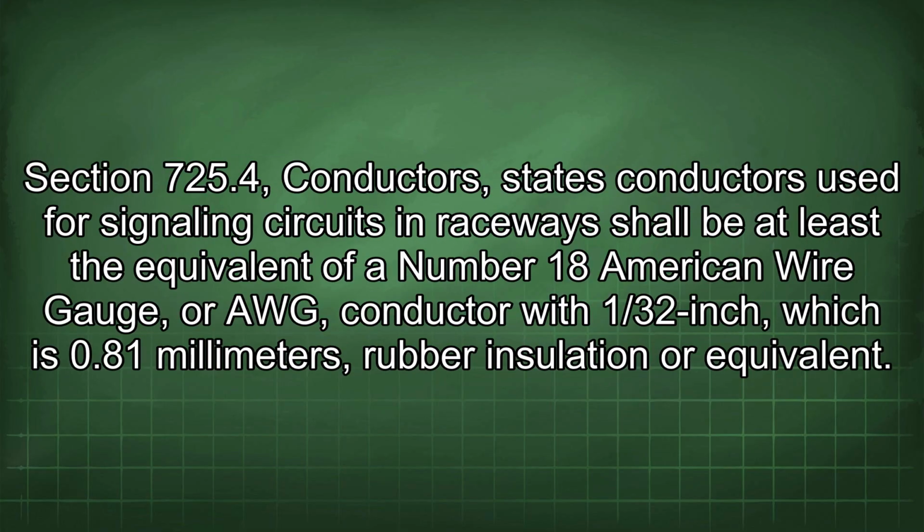Section 725.4 Conductors states conductors used for signaling circuits in raceways shall be at least the equivalent of a number 18 American wire gauge, or AWG, conductor with 1/32 inch, which is 0.81 millimeters, rubber insulation or equivalent.